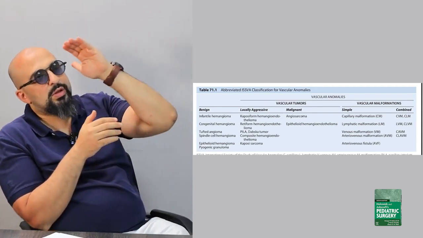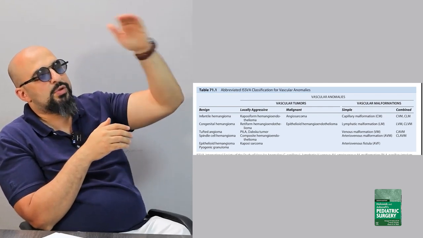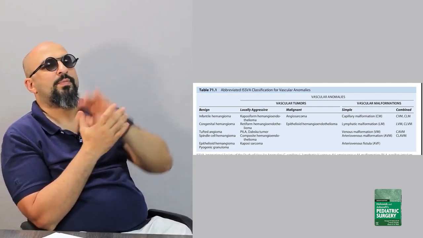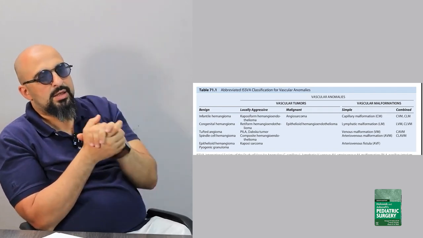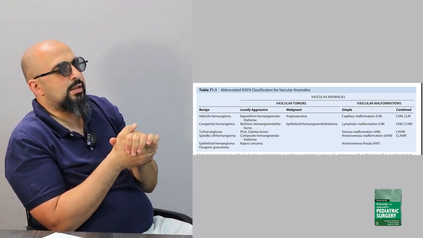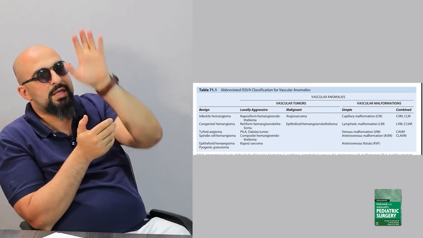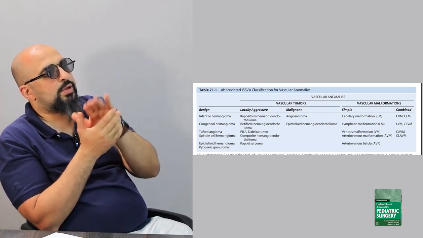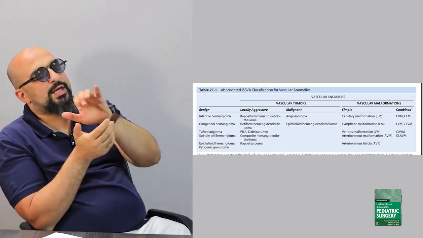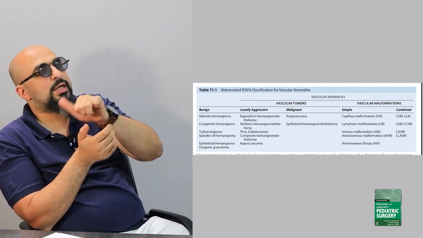Then when we highlight the benign, we highlight the infantile and congenital hemangioma, then other types. While when we talk about the locally aggressive, we highlight the kaposiform hemangioendothelioma, then others like the retiform and other rarer types. When we are talking about the malignant, not the locally aggressive, it's the angiosarcoma, which is very rare, and the epithelioid hemangioendothelioma, not the retiform hemangioendothelioma, but the epithelioid hemangioendothelioma.